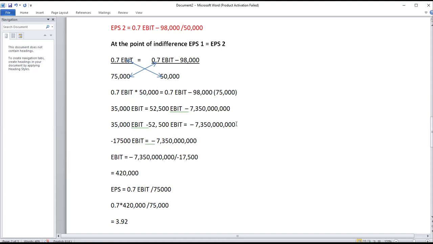You need to understand that you just equate equation 1 and equation 2 and you solve it. You need to know that at this EPS we don't have any choice because both the options are the same. So this financing decision class, we are going to have more financing decisions under advanced FM. That was a brief class.